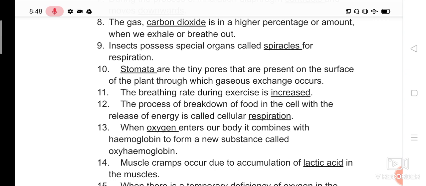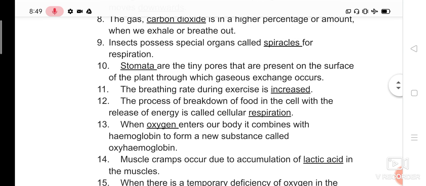That carbon dioxide mixes with the blood and it reaches the alveoli, then bronchioles, bronchi, then it reaches the trachea, then the voice box, and then the nasal cavity. At last, through the nostrils it will be released out, that is, expelled out. That gas is nothing but carbon dioxide.